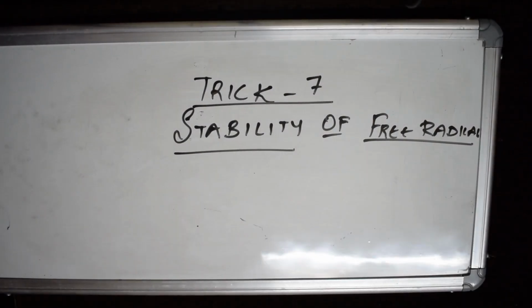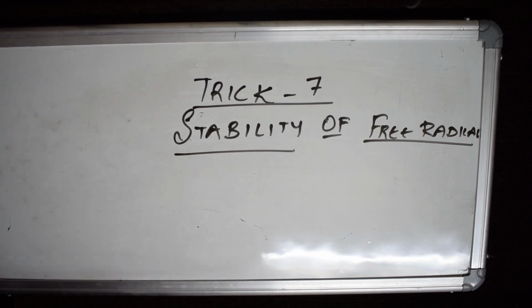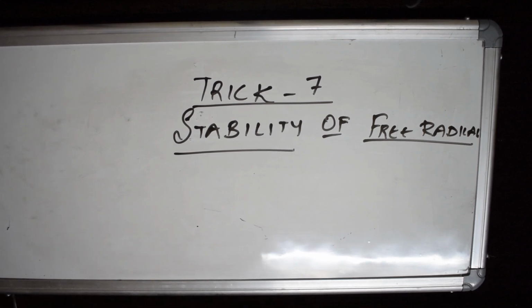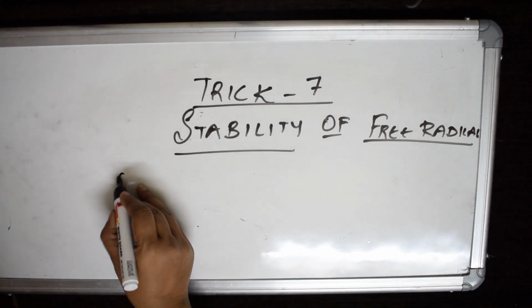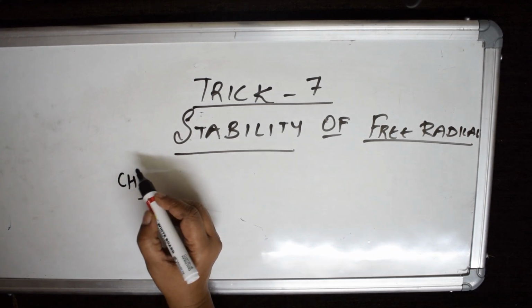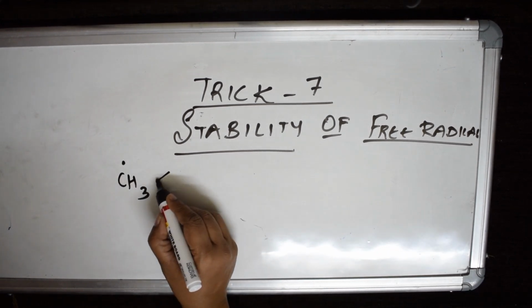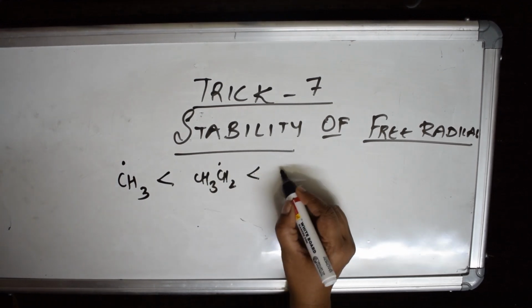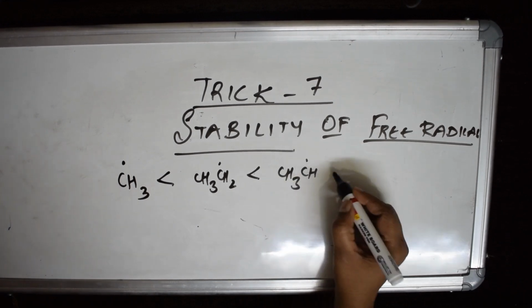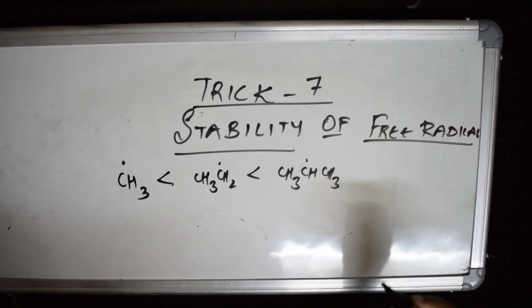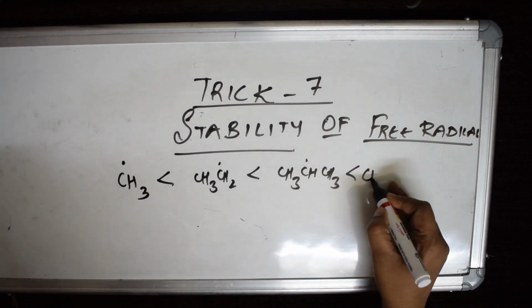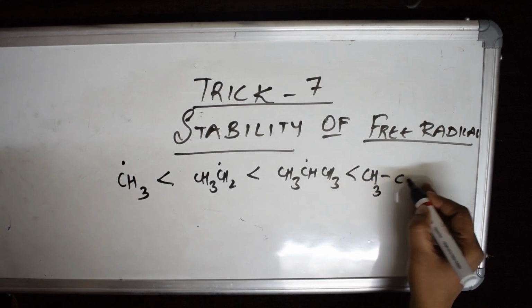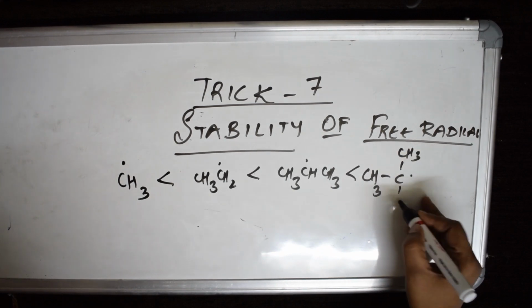Let's come back and see trick 7, that is stability of free radicals. Till now we have seen stability of carbanion and carbocation. Now we're going to see the stability of free radical. How does the order follow? Remember, methyl free radical is less stable than ethyl free radical, less stable than propyl free radical, less stable than secondary, and then comes the tertiary free radical. Let us see what is the reason.